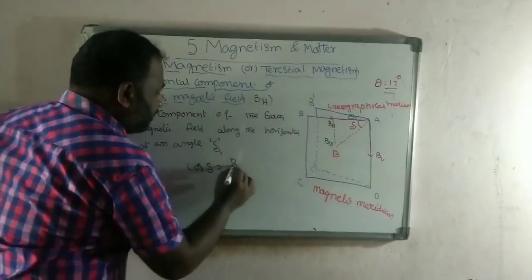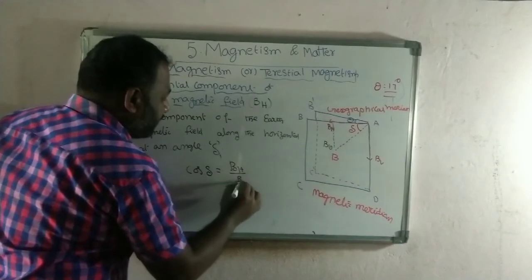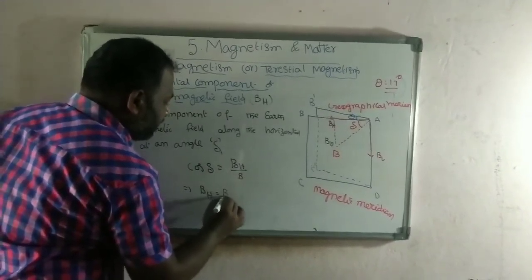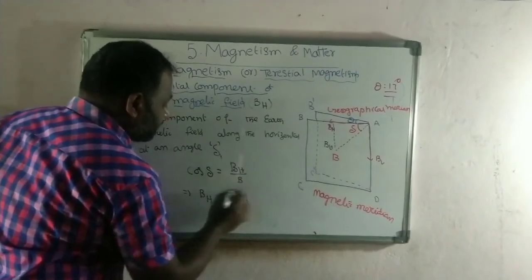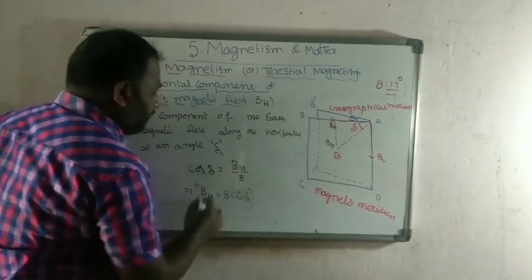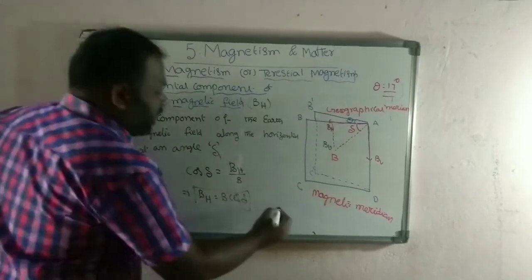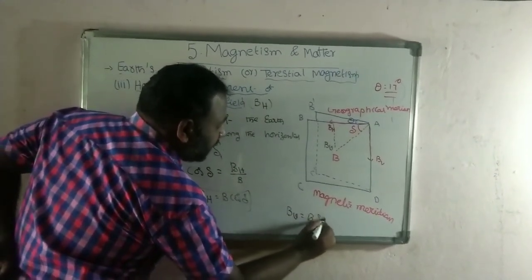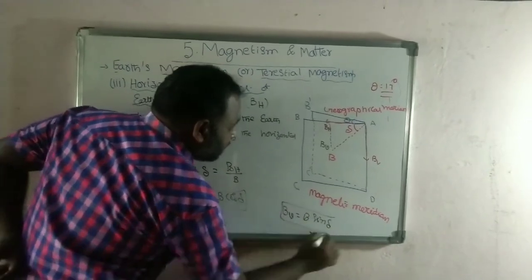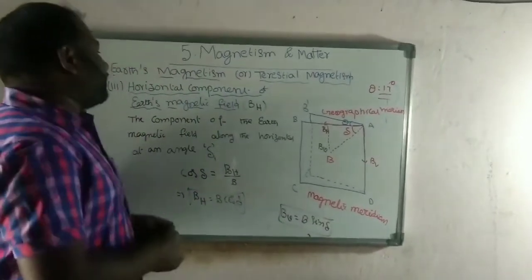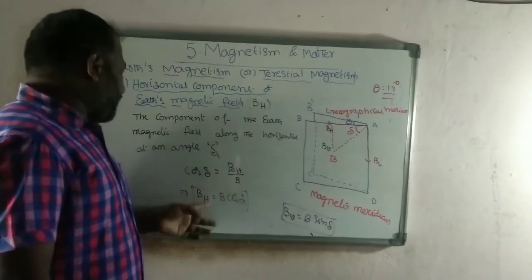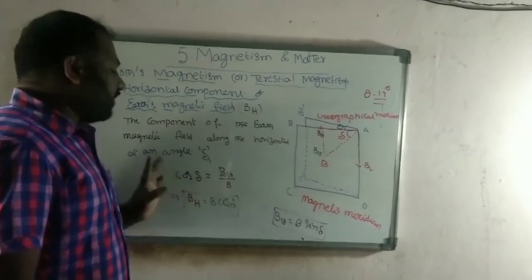Adjacent side BH by B. From this, the formula for the horizontal magnetic field is BH equal to B cos delta. In the similar way, we write the vertical component also: BV is equal to B sin delta. So like that we define the terms related to Earth magnetism. Here the horizontal magnetism is BH.